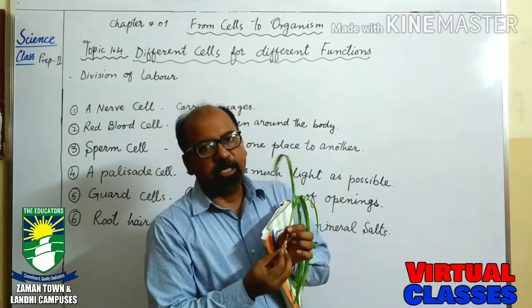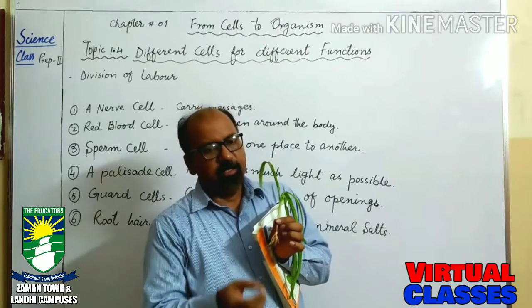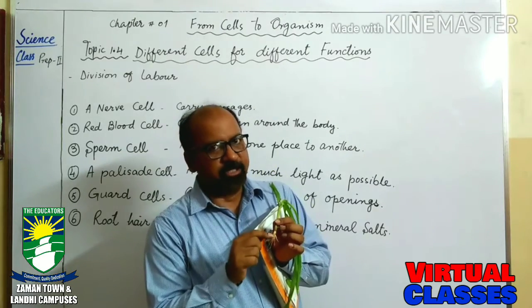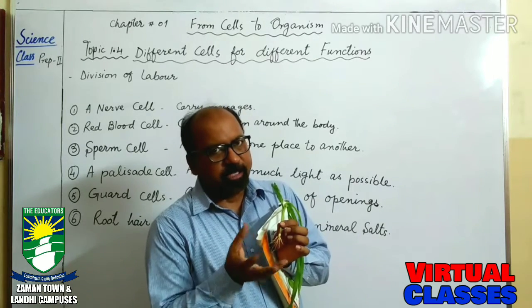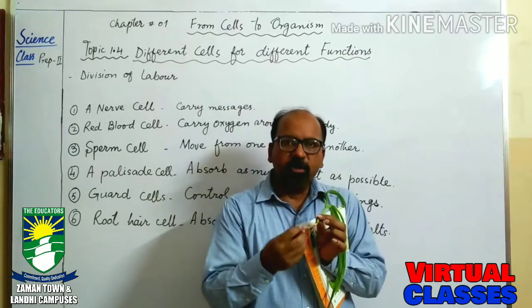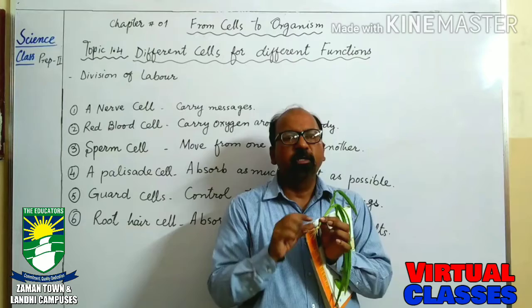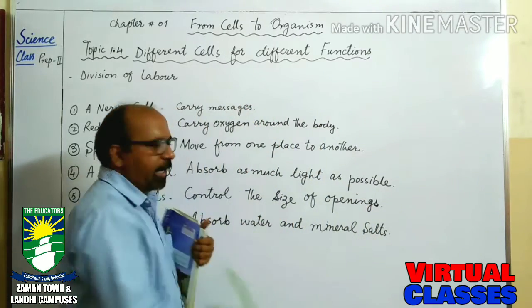They absorb water and minerals present in the soil. The more root hair cells, the more the surface area of the root, and the more the provision of water and minerals.